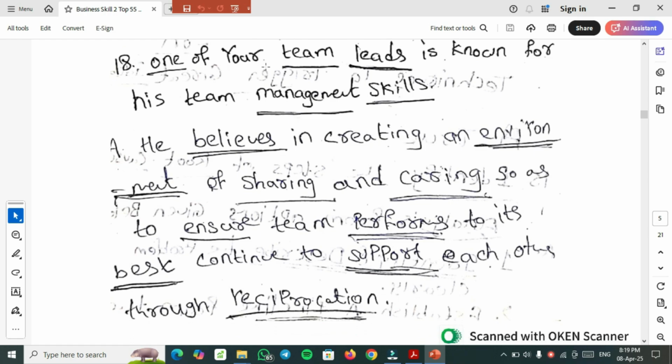18th one: one of your team leads is known for his team management skills. The right answer is he believes in creating an environment of sharing and caring so as to ensure the team performs at its best. Continue to support each other through reciprocation. Reciprocation means giving and taking. If you do a favor for someone, someone will do a favor for you, like that.